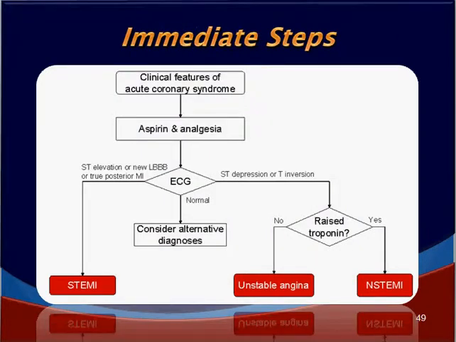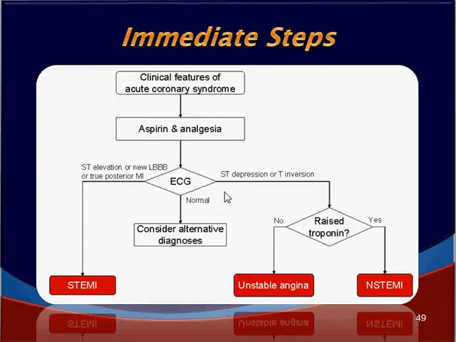So, if the patient presents with clinical features of acute coronary syndrome, the immediate step would be to give 325 milligrams of soluble aspirin and analgesia in the form of morphine. Then ECG. If the ECG shows ST segment elevation or a new bundle branch block or a true posterior myocardial infarction, then it is classified as STEMI.